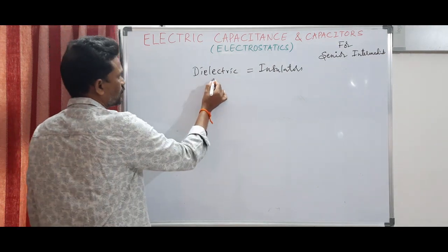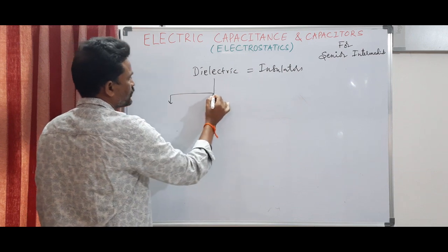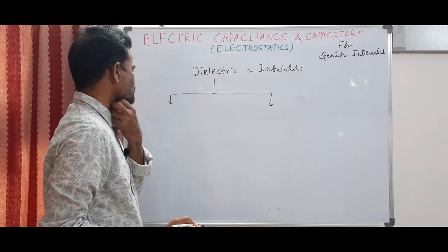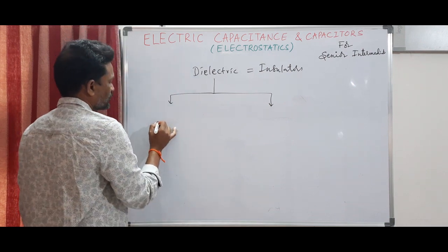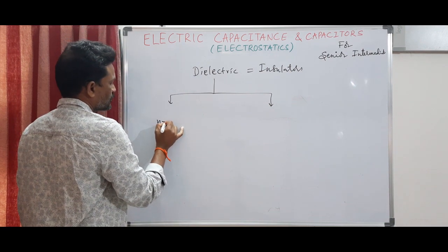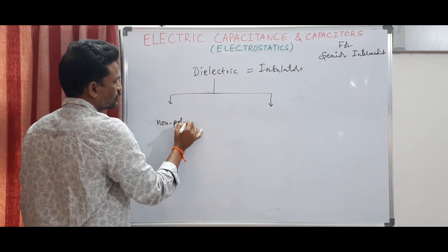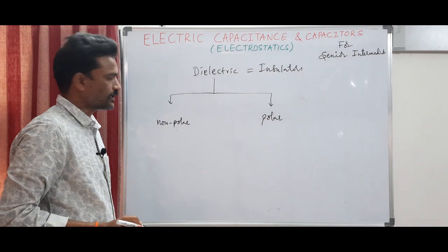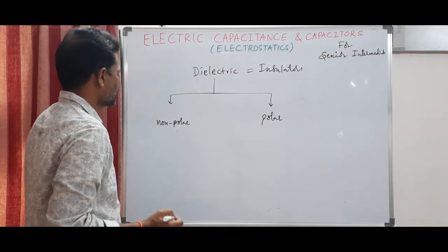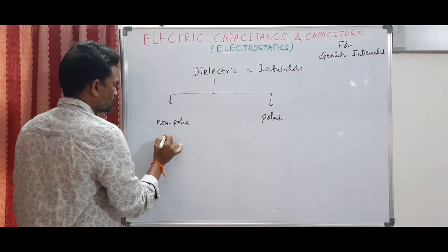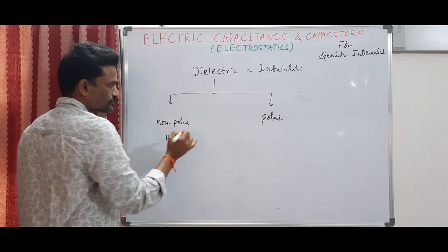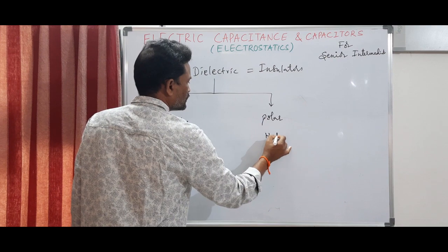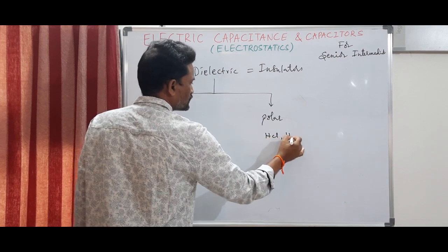Dielectrics are of two types, depending upon the type of the molecules that it consists. One is called non-polar dielectric, the other one is called polar dielectric. So what is the difference? In non-polar dielectric, the best examples are hydrogen and oxygen. In polar dielectric, the best examples are HCl and H2O, that is water.